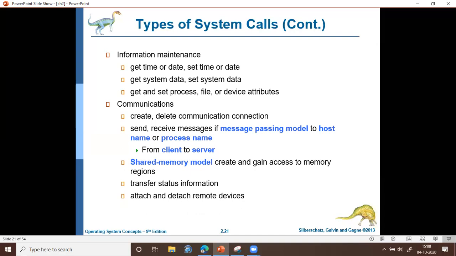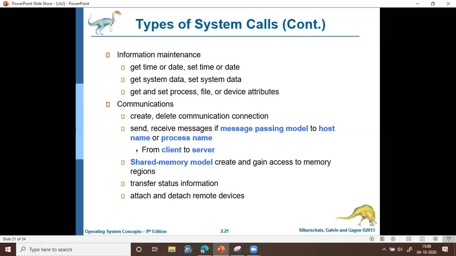And also there are system calls to attach and detach remote devices. Remote devices represent the case where the processes are running in different devices. If one process is in one system and another process is in another system, then you have to connect with that particular system.